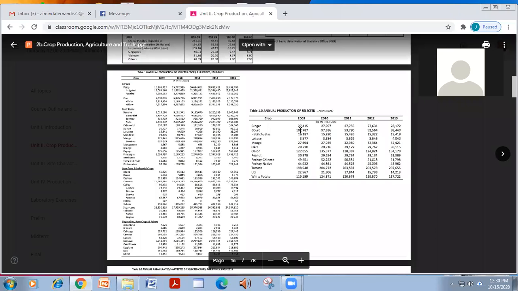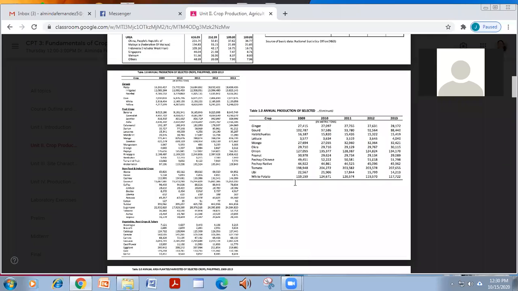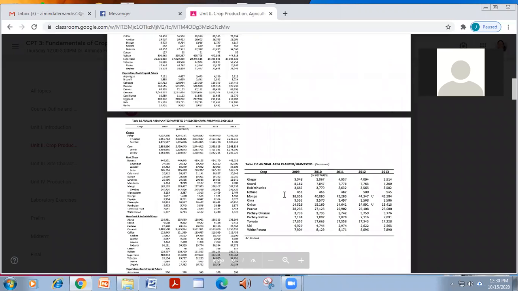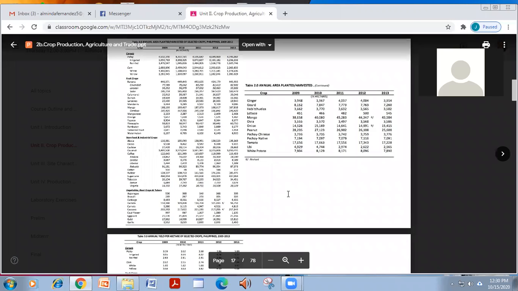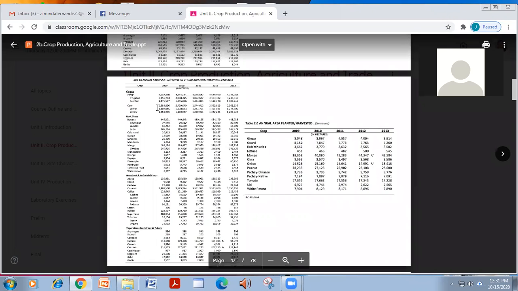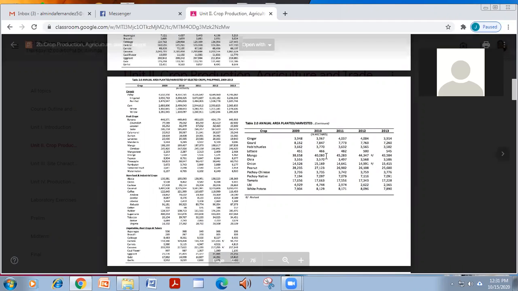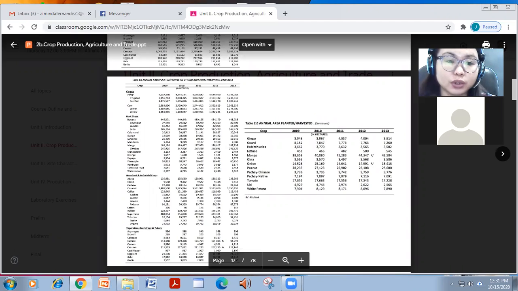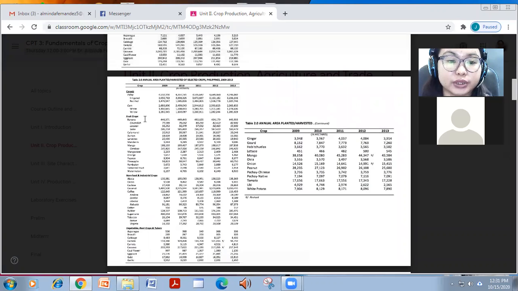So you can see here a lot. And for vegetables, we have highest tomato. And those are the volumes. In this slide you can see the area planted, which is more or less equivalent to the amount, or to the volume.